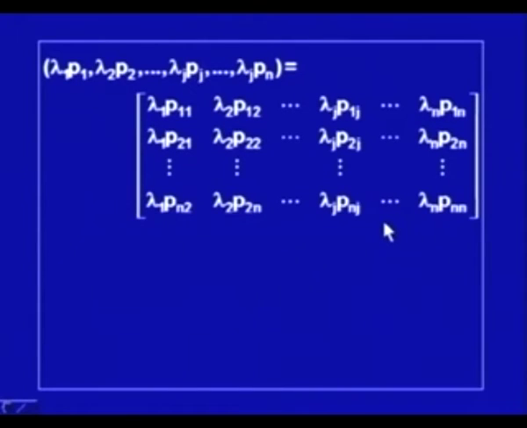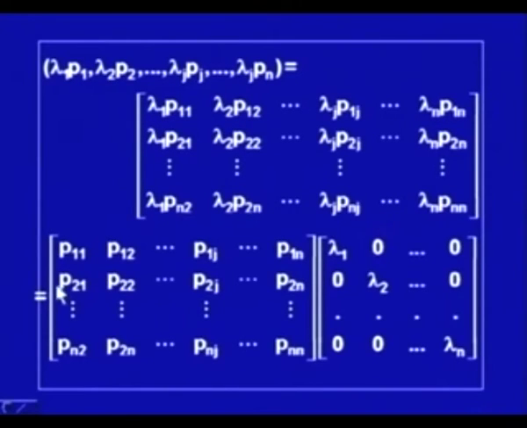This we have already seen. So, it is nothing but p11, p21, pn1 the first column, p12, p22, pn2 the second column, and this is multiplied by this matrix. So, actually we are retracing the steps we took in the forward part.